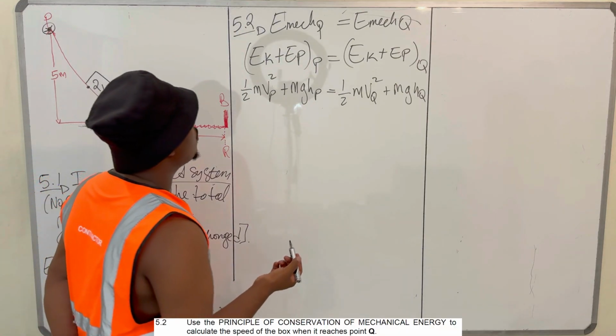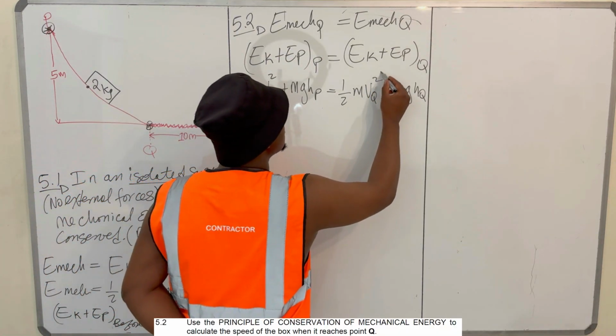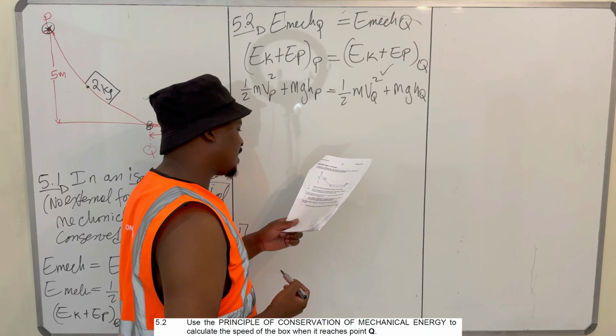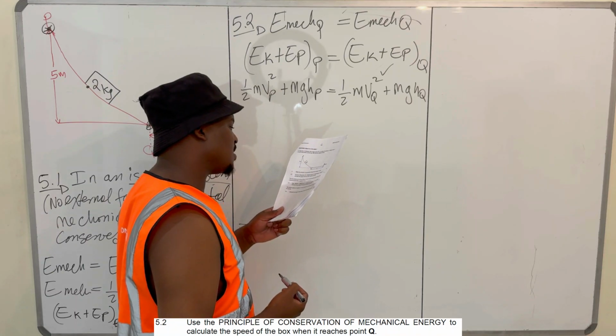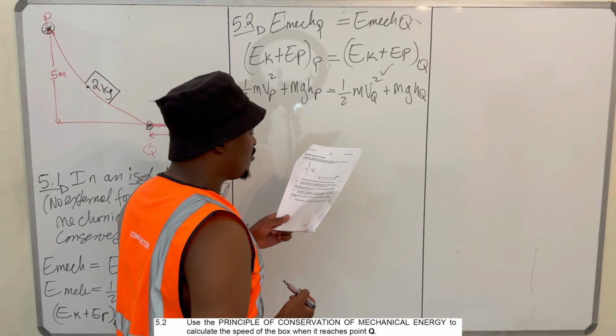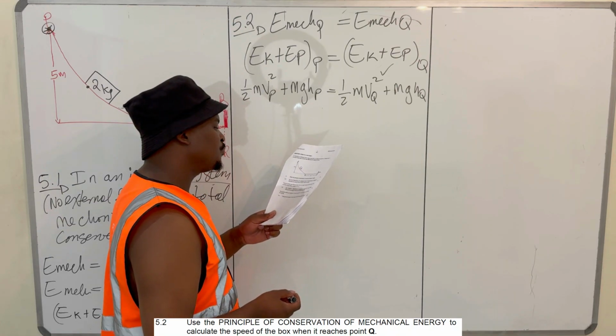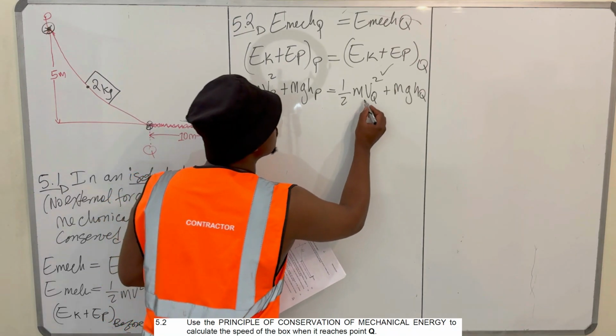Then, what we're looking for is the final velocity at point Q, because they're saying use the principle of conservation of mechanical energy to calculate the speed of the box when it reaches point Q. So this is what we're looking for.